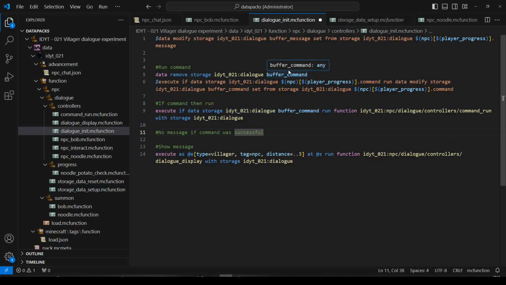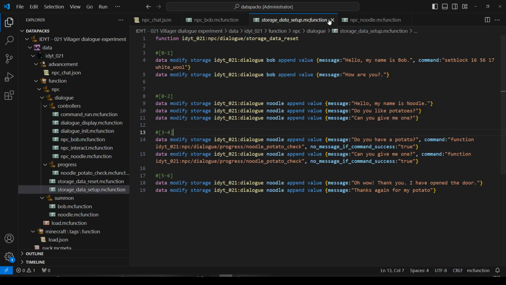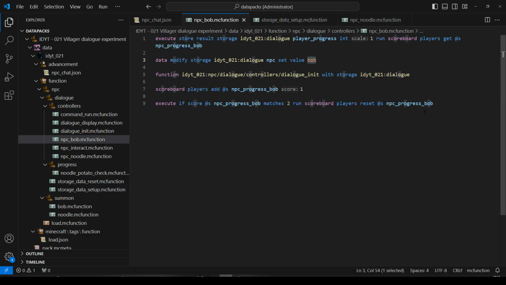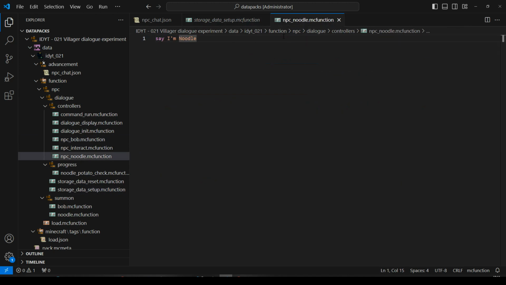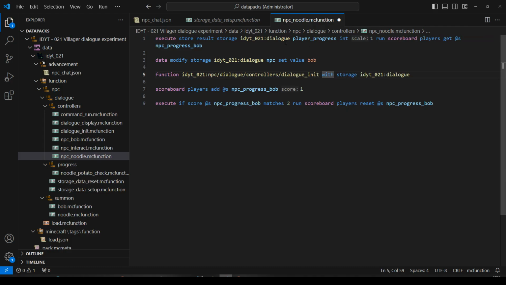So let's close that. Let's keep storage data set up open. Let's copy all of Bob's NPC Bob, and we'll copy that into NPC Noodle. We're going to have some differences though. Player progress, well, we want to say Noodle's progress this time. And we don't want to set the NPC to Bob, we want to set it to Noodle. Can I just copy the word Noodle, please? We'll change that Bob, we'll change that Bob, and we'll change that Bob.